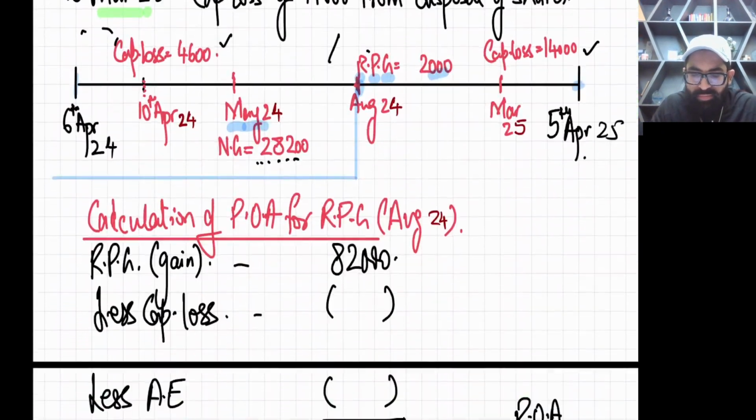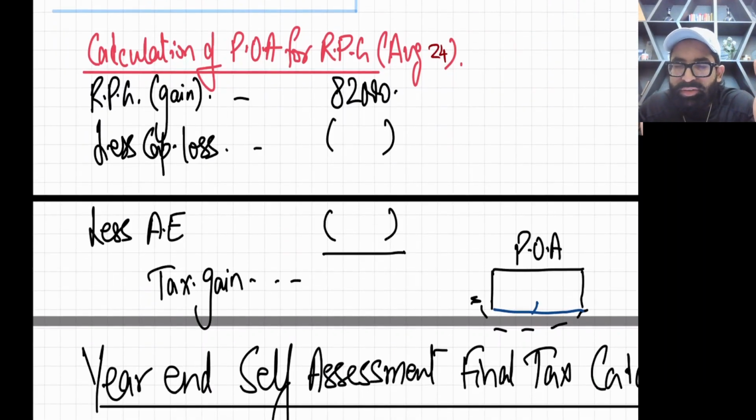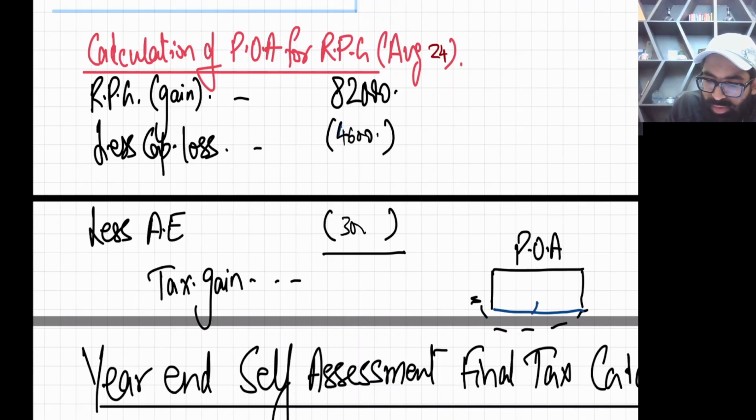We have already studied in the losses topic that it's ideal to set off your capital loss against RPG. It is the order of the tax department. So 4,600 is your capital loss. Then every fiscal year an individual gets an annual exemption, and for the annual exemption the first priority is RPG. So 3,000 is the annual exemption.